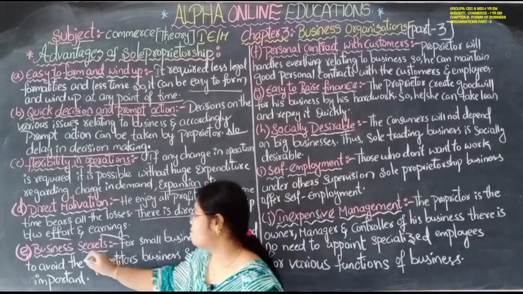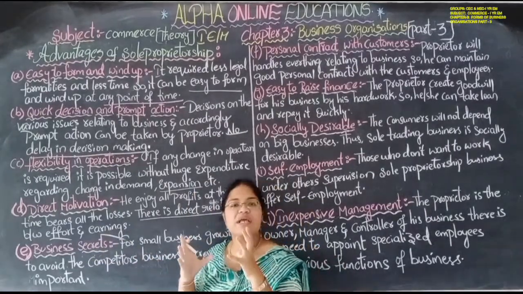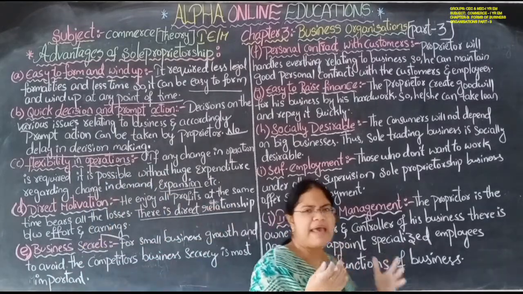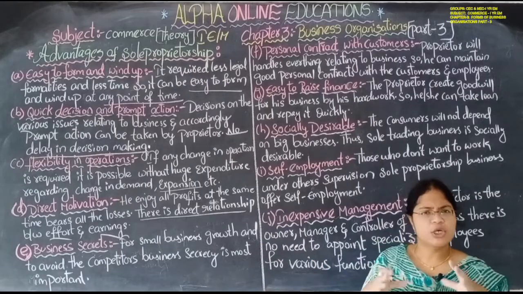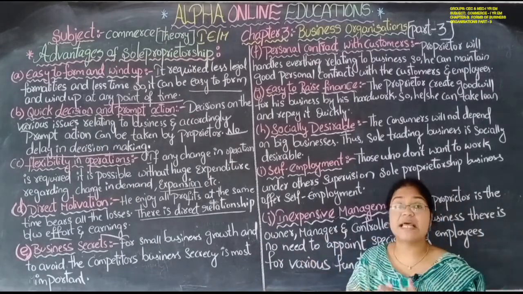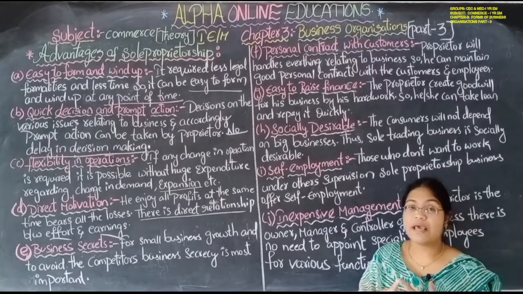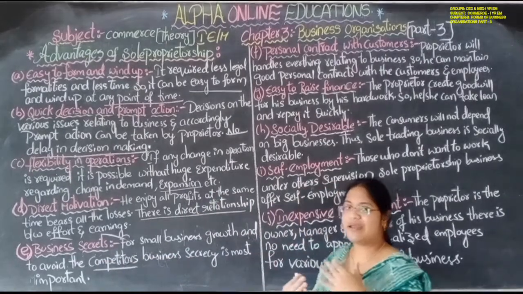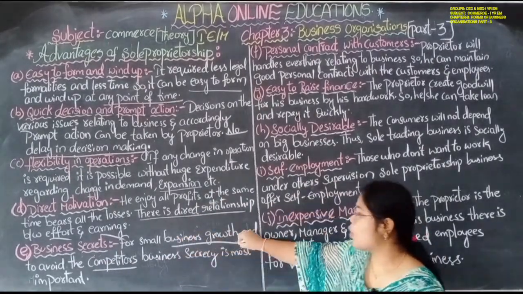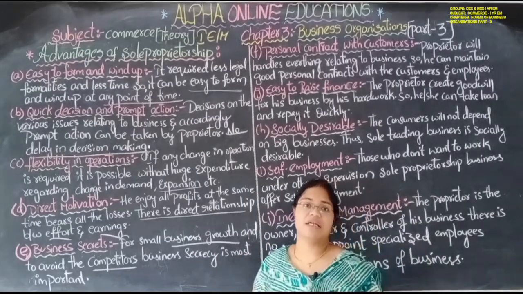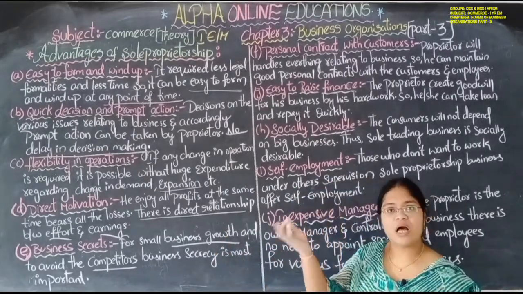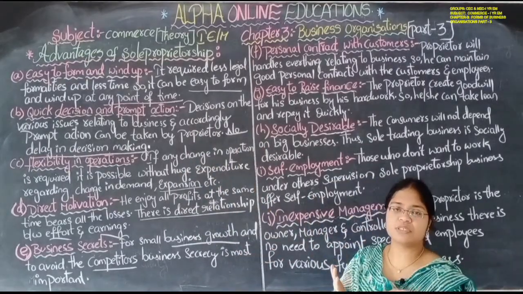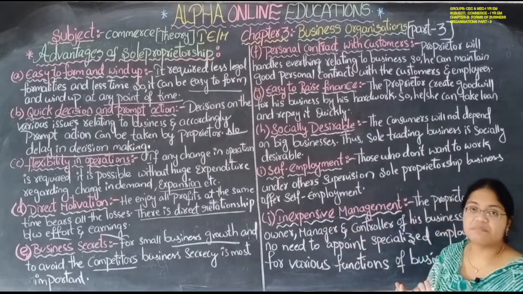Okay. Next, business secrecy. Secrecy is very important for a small business. If they display each and everything regarding their business to the public or to other businesses, there is a threat from competitors. There is a chance of competitors entering their business. If they maintain the secret, then only their business can grow and they can stand in the market. Otherwise, they have to wind up the business and go home. Means business మూసేసి ఇంటికి వెళ్ళిపోవాల్సి వస్తుంది. So they have to maintain business secrecy.